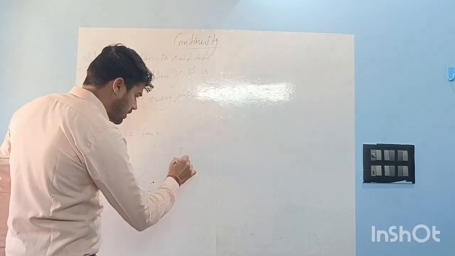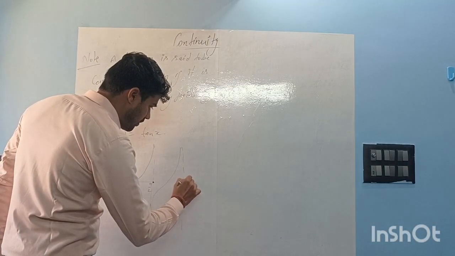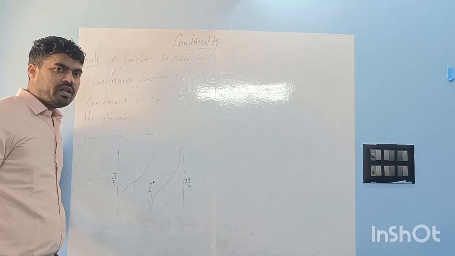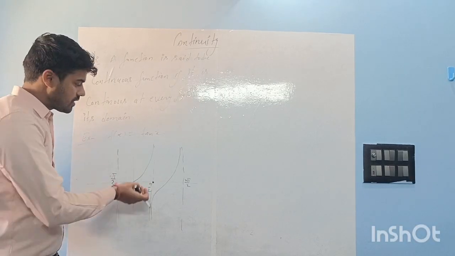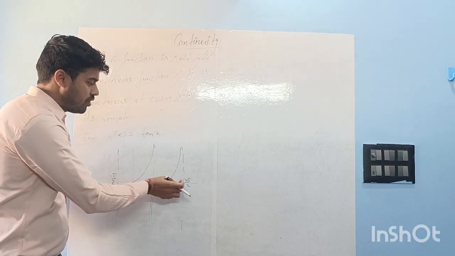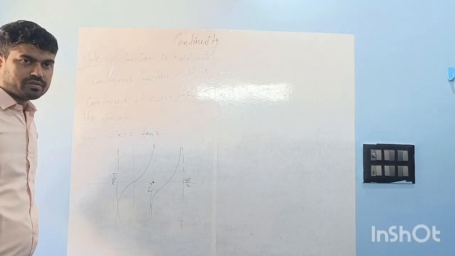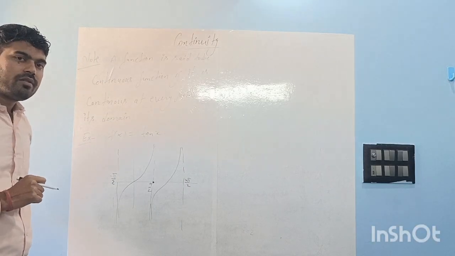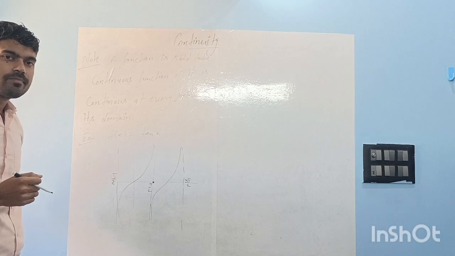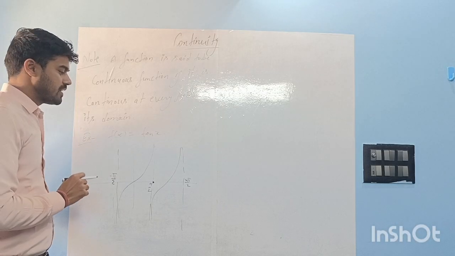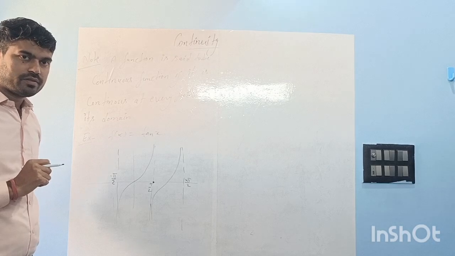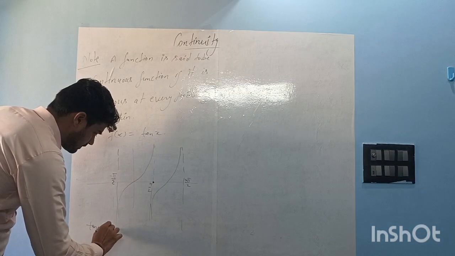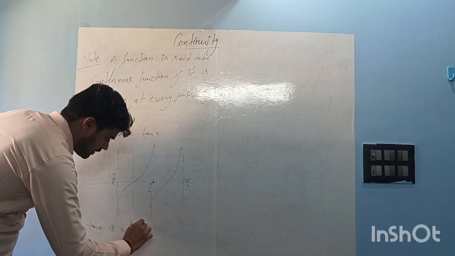From pi by 2 to 3 pi by 2, it is in the domain of tan x. It is continuous everywhere. The graph of the function has a break only at odd multiples of pi by 2. Right or no? But we know that odd multiples of pi by 2 are not in the domain of tan x. So tan x will be said to be a continuous function. Got it? tan x is a continuous function.